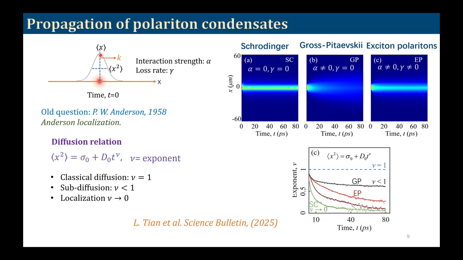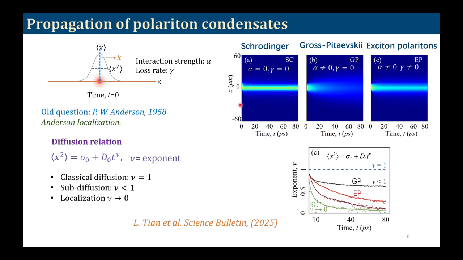So naturally x average will increase with time, and the x square average will also increase with time if this is only diffusion. But now we have this quantum coherence in the system, and so it should be modified, and then maybe we will be able to see the Anderson localization.